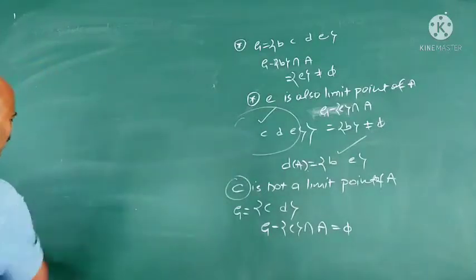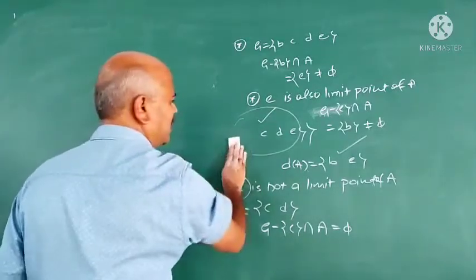I give one more example here that I leave as an exercise.